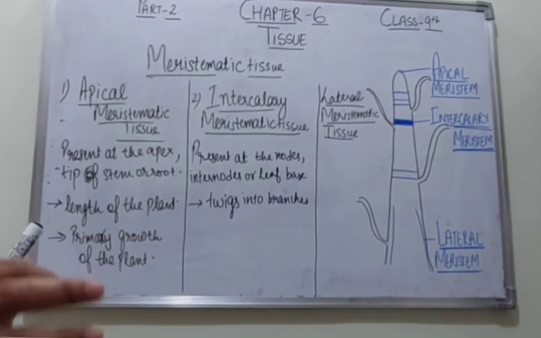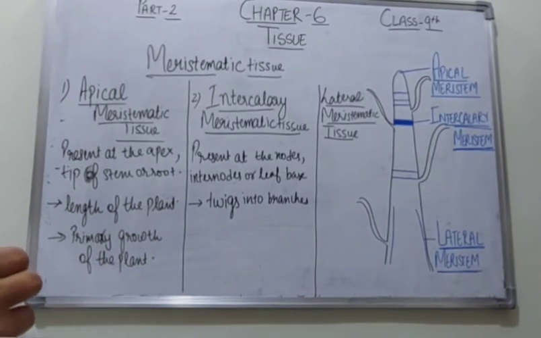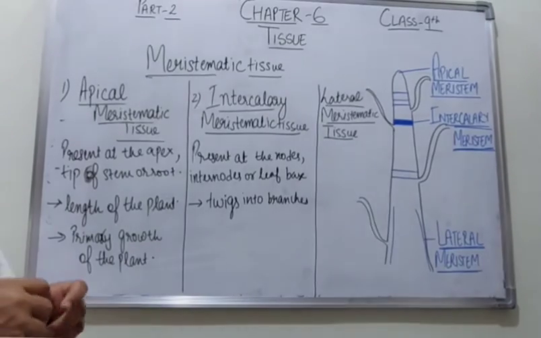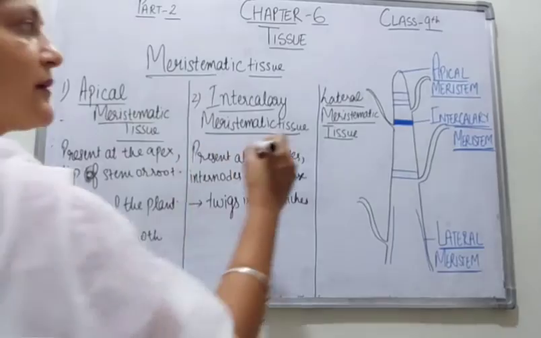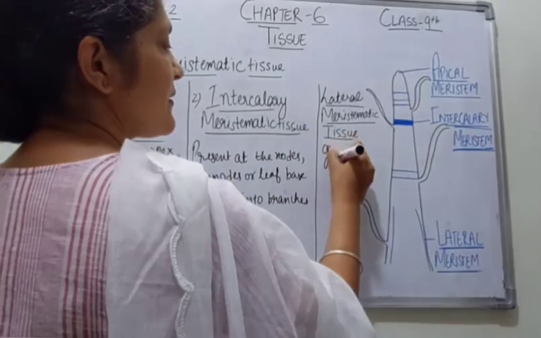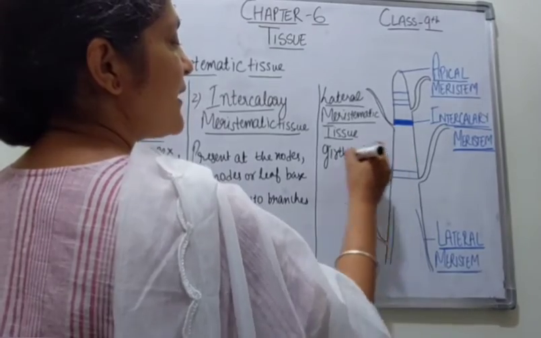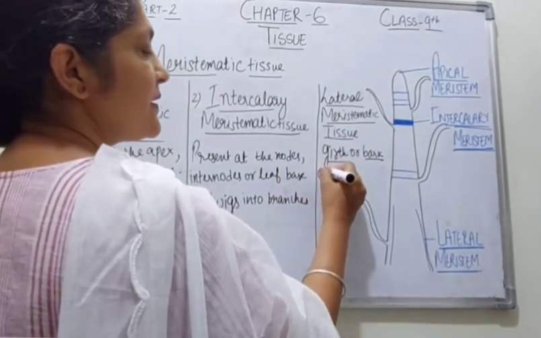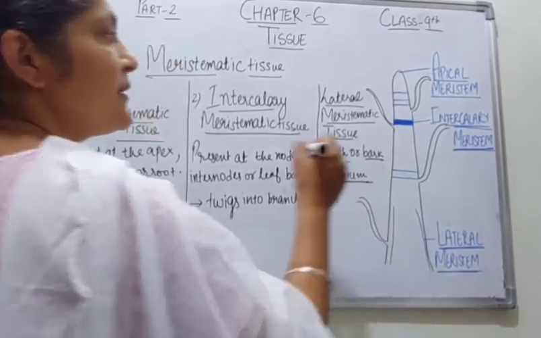Right, students? Now the third type of meristematic tissue is lateral meristematic tissue. Where are they present? Lateral meristematic tissues are present at the girth of the bark, in the part which is known as the cambium.